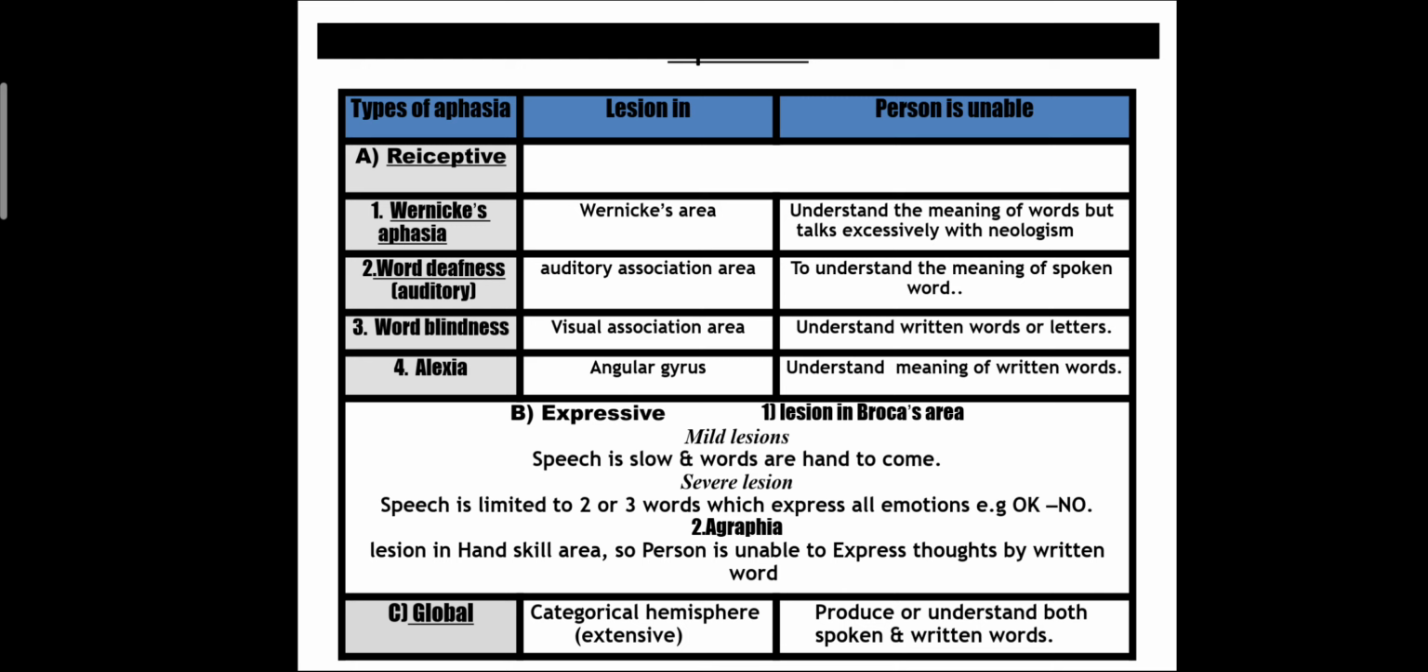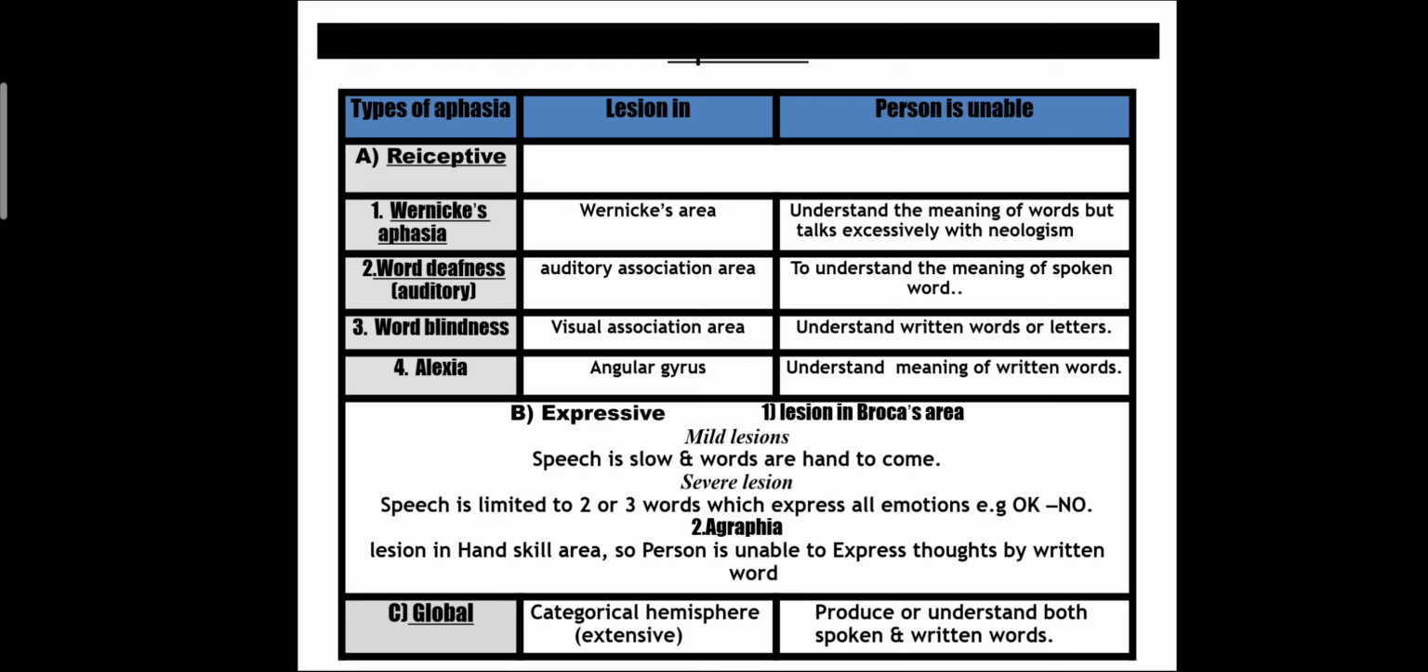In word deafness, the lesion occurs in the auditory association area. So in that, the person is unable to understand the meaning of the spoken word. In word blindness, the lesion occurs in the visual association area. So the person is unable to understand the written words or letters. Alexia, the lesion occurs in the angular gyrus. So the person is unable to understand the meaning of written words.